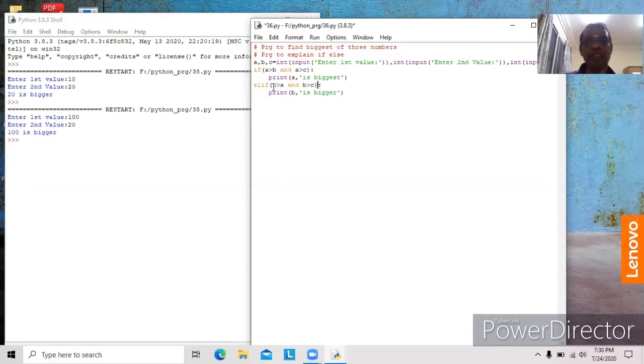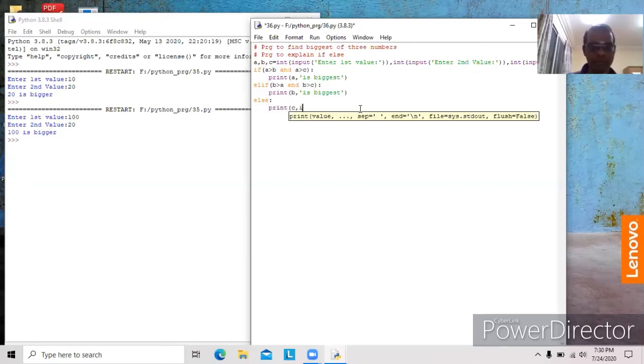Otherwise, B is not bigger than A and C. Now, A is not biggest, B is not biggest. Then there is no other way, it should be C is biggest. That's all, very simple.